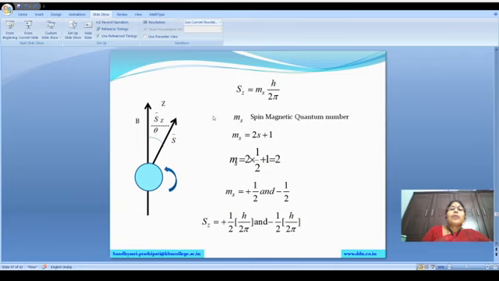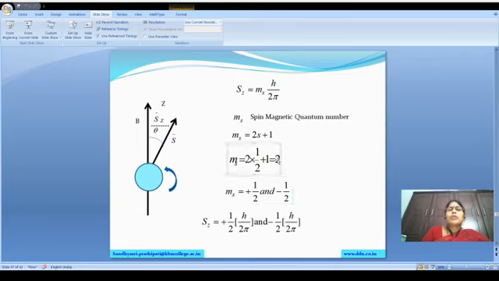In angular momentum, we have Lz is equal to ml into h by 2 pi. Like that, here Sz is equal to ms into h by 2 pi, where ms is the spin magnetic quantum number. The formula is the number of ms values equal to 2s plus 1. We have already known that s is equal to half. When we substitute the half value in the above equation, we get 2.